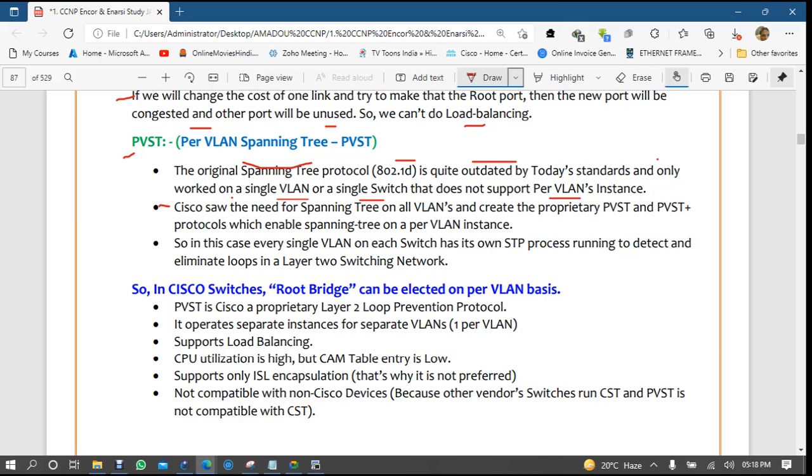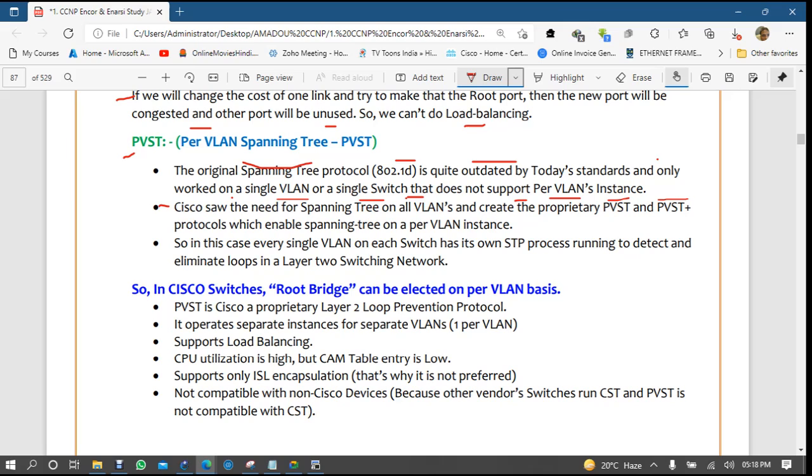Now Cisco saw the need for this and the problems on all the VLANs, so it created its proprietary version of STP, which is known as PVST and PVST Plus.